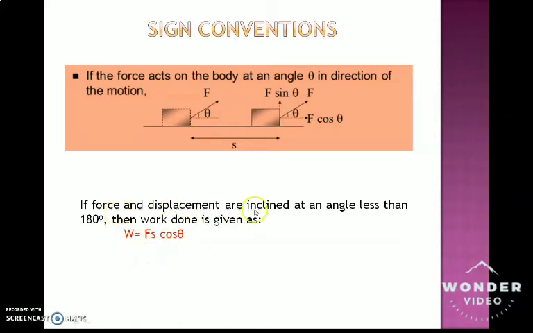Now if force and displacement are inclined at an angle less than 180 degrees, just remember the angle is less than 180.